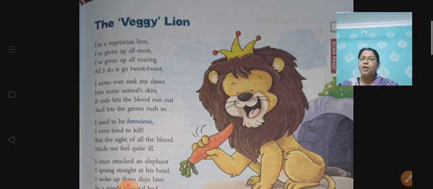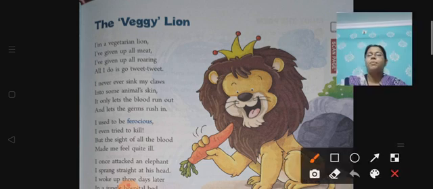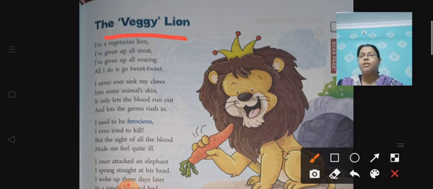Okay, now today we are going to start with a new topic and the topic is a poem named The Veggie Lion. Now students, what do you mean by a veggie lion? What do you think, students? Veggie lion means the lion who eats vegetables.